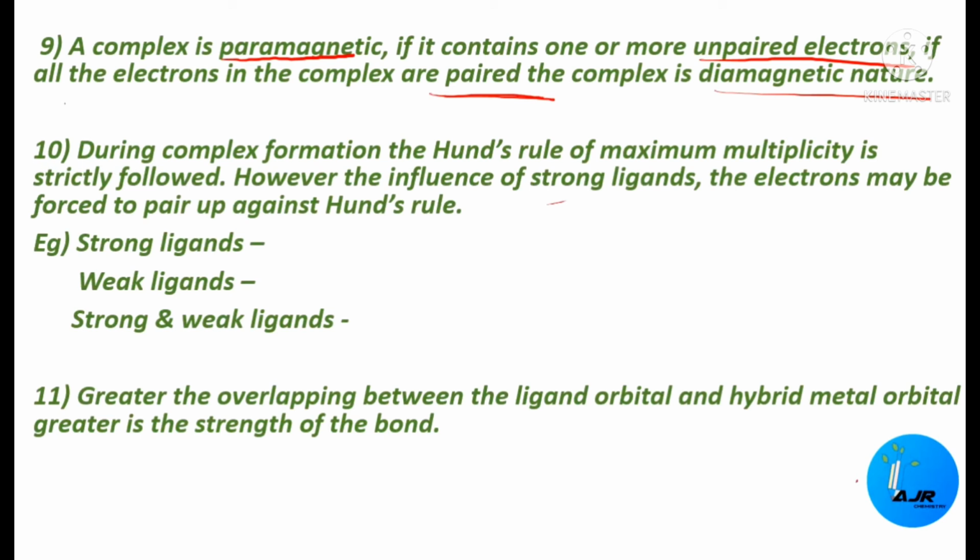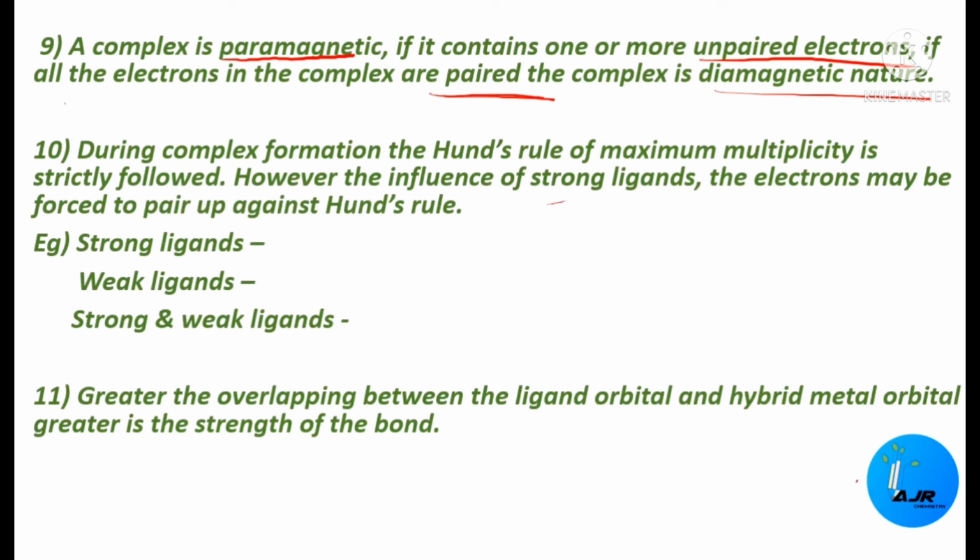Okay, so the next postulate goes like this: during complex formation, Hund's rule of maximum multiplicity is strictly followed. What's Hund's rule? Hund's rule states that if 2 or more orbitals of equal energy are available, then the electrons will occupy them singly before filling them in pairs. Okay, so that means if 2 or more orbitals of equal energy are available, then the electrons will occupy them singly instead of getting paired up. Okay, that's given in Hund's rule. So based on Hund's rule, the electrons will be arranged.